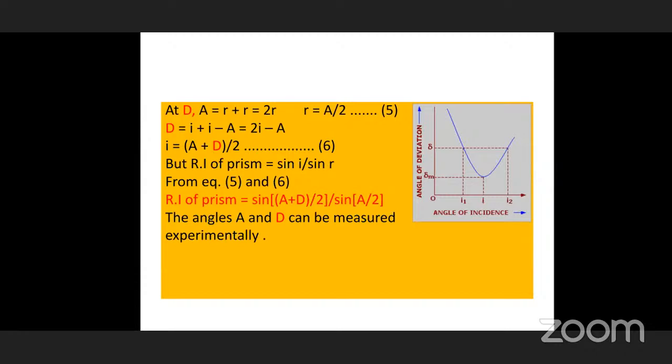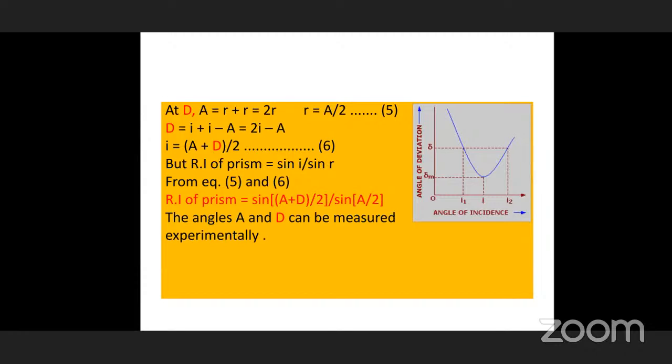Similarly, this is sin A by 2. Some are writing sin A by 2 in the wrong way. That is also wrong. Only the angle has to be divided, that is, only A by 2. So be careful while writing this equation: sin (A plus D) within brackets by 2, by sin A by 2. So this is the derivation for the refractive index of the prism.